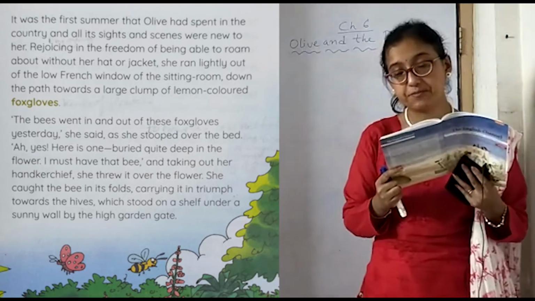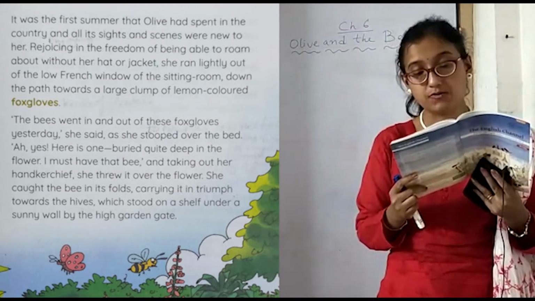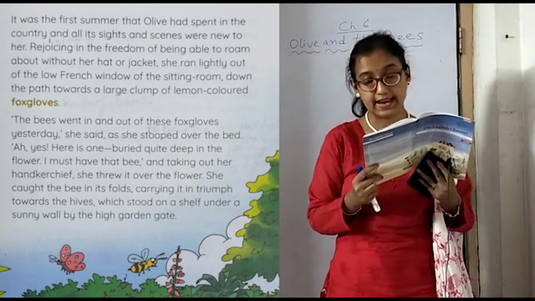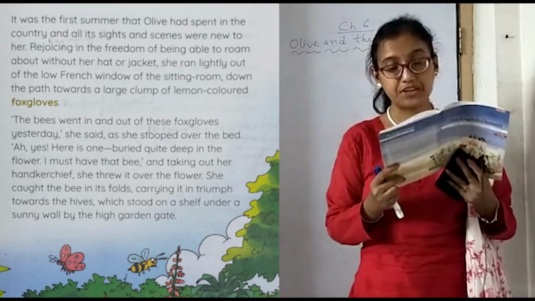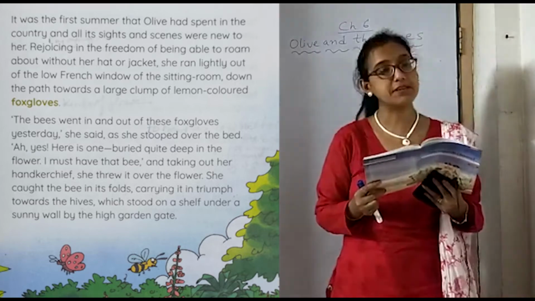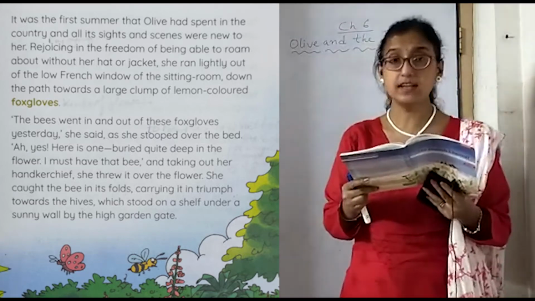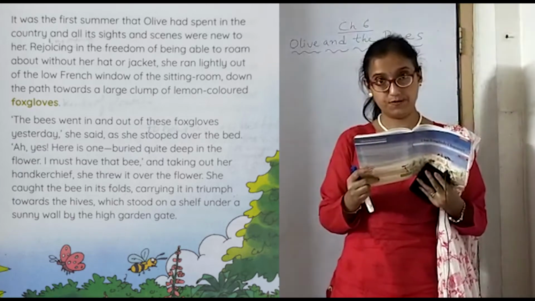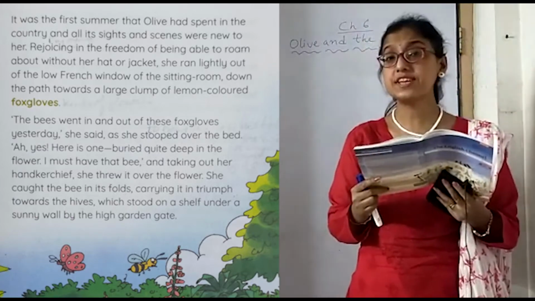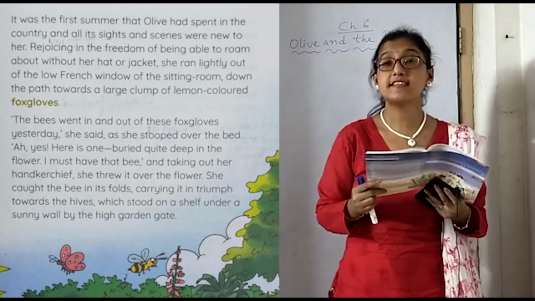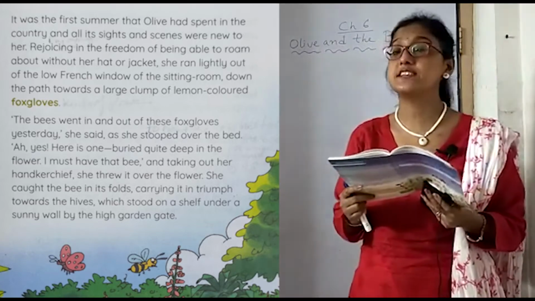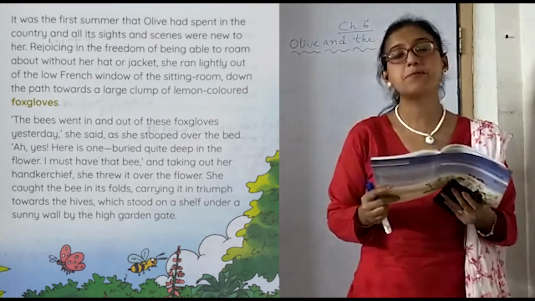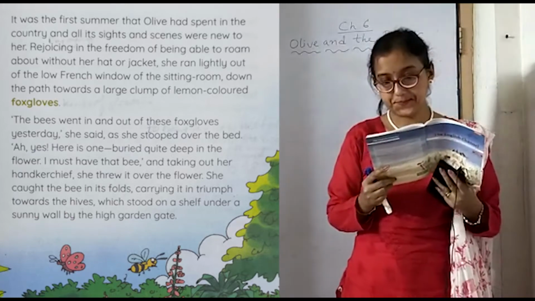Rejoicing in the freedom of being able to roam about without her hat or jacket, she ran lightly out of the low French window. She is enjoying the entire place and is very happy, because these scenes were new to her, and she is enjoying nature in its splendid beauty.